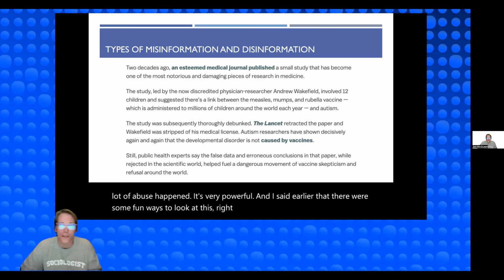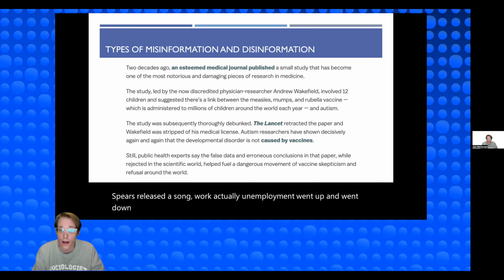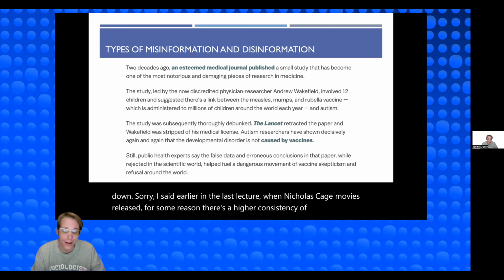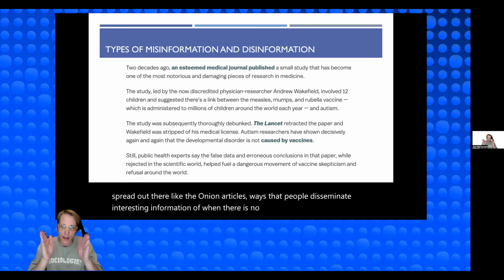When we think of articles, there's a lot of things called correlation and causation. When Britney Spears released the song Work, actually unemployment went down, sorry. I said earlier in the last lecture, when Nicolas Cage movies release, for some reason, there's a higher consistency of drownings. None of these means that they're actually accurate, but they're things people spread out there, like the Onion articles, ways that people disseminate interesting information when there is numeric identicalness inside sampling, but it doesn't mean that there's